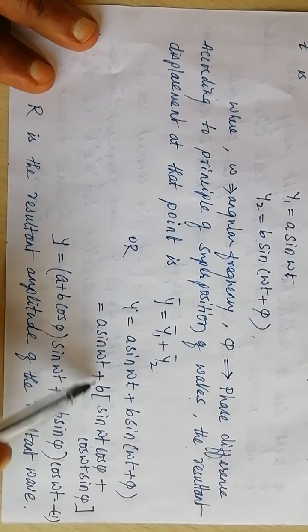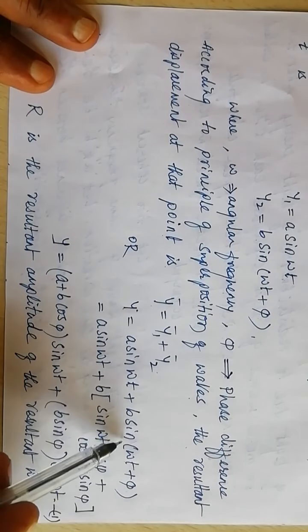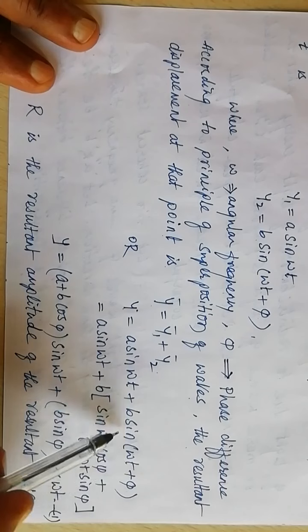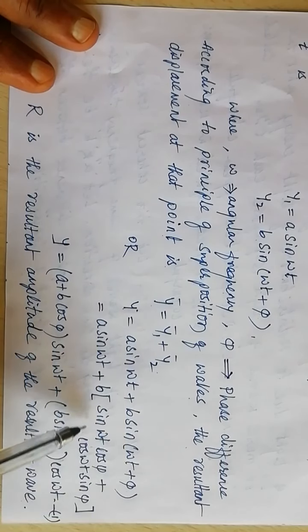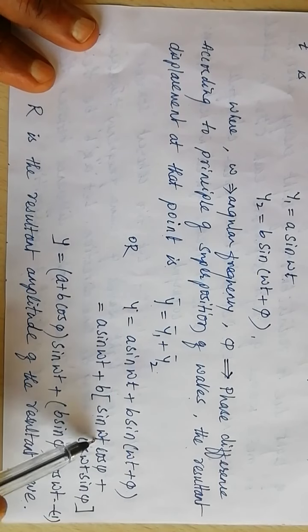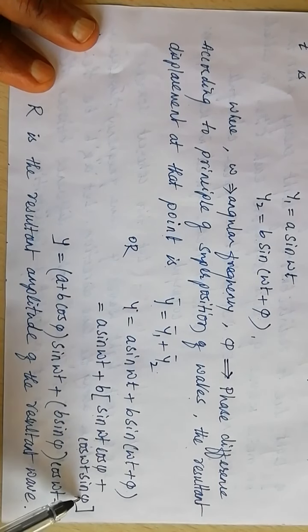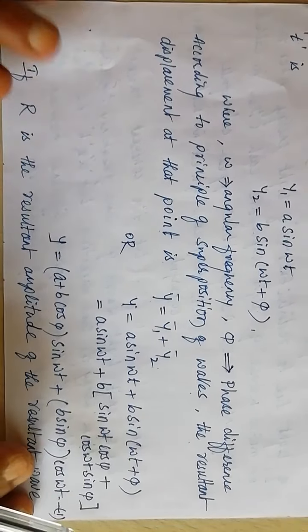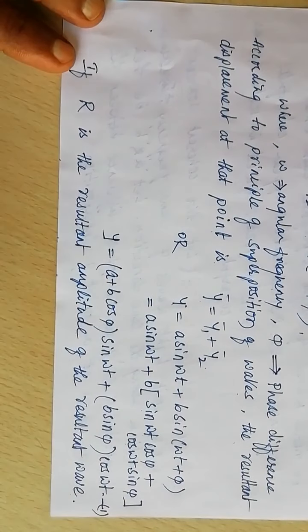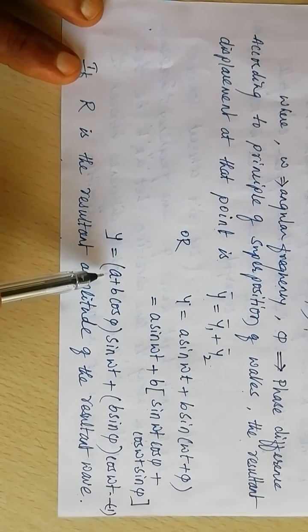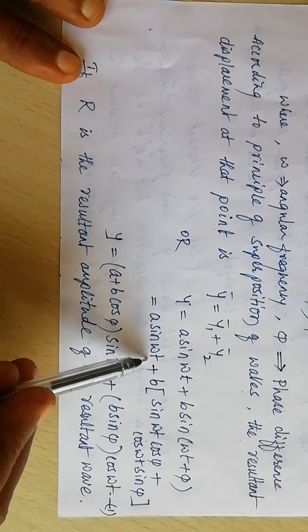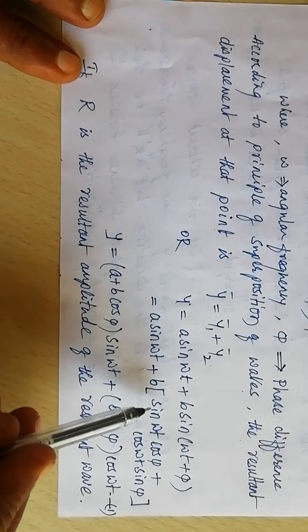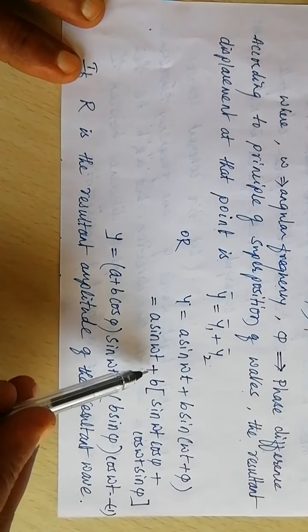If we expand this, sin(A plus B) is sin A cos B plus cos A sin B. That way sin omega t cos pi plus cos omega t sin pi. Then rearranging the terms, we can write a sin omega t plus b sin omega t cos pi.